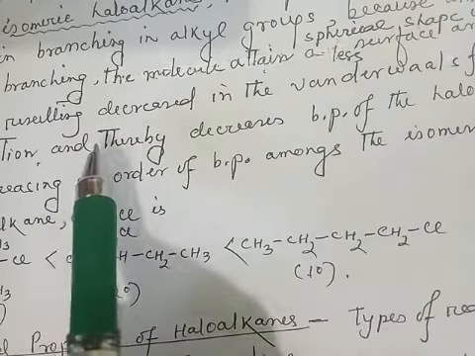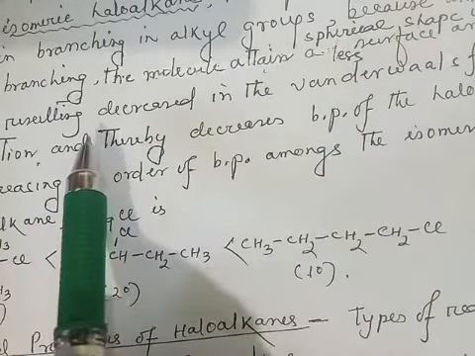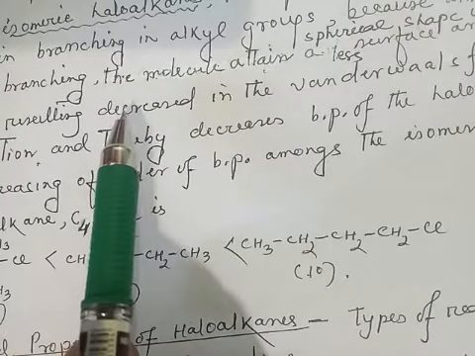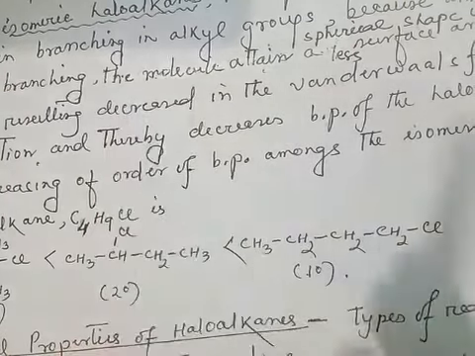This means that when a bulky alkyl group is present in a haloalkane, then this haloalkane will attain a spherical shape having smaller surface area. Due to the smaller surface area, the electron cloud also decreases. That results in a decrease in the magnitude of van der Waals force of attraction, and so such a molecule will have lower boiling point. So let's see one example here.